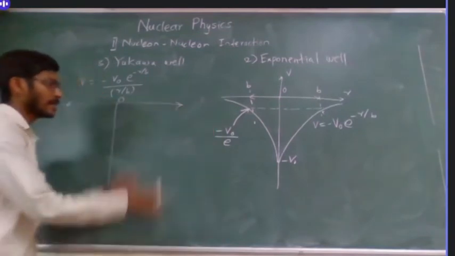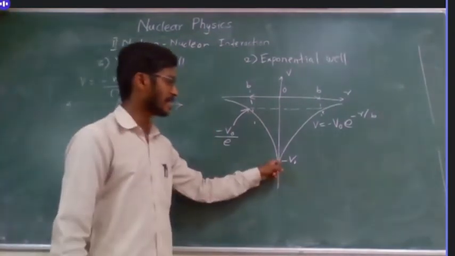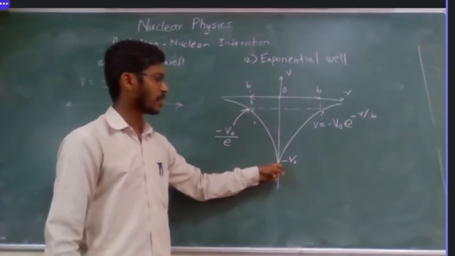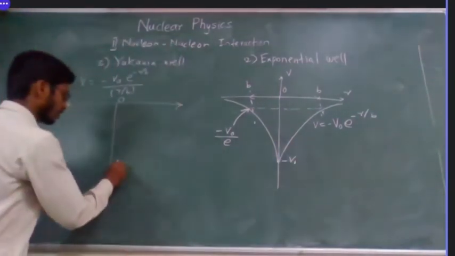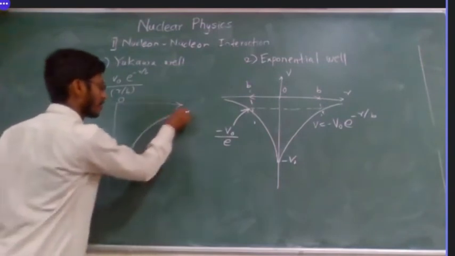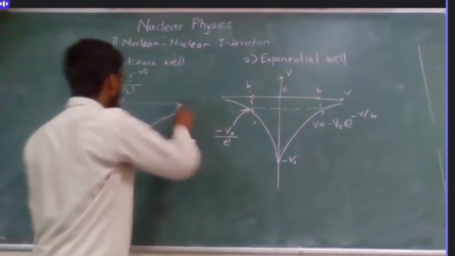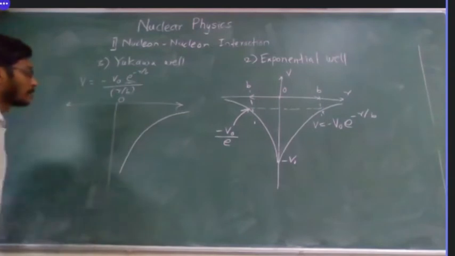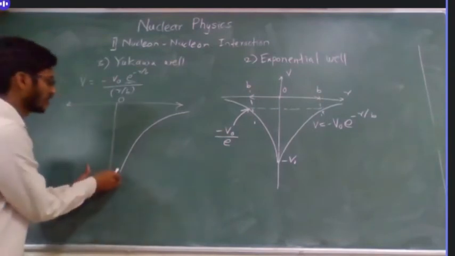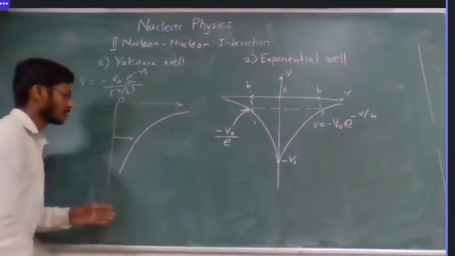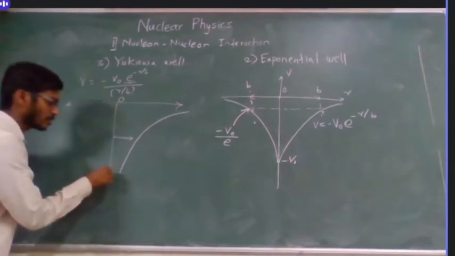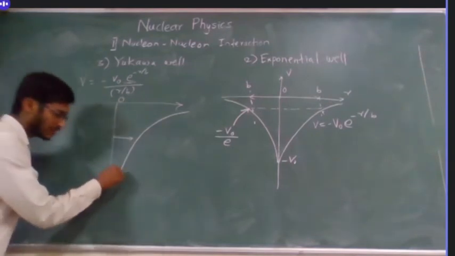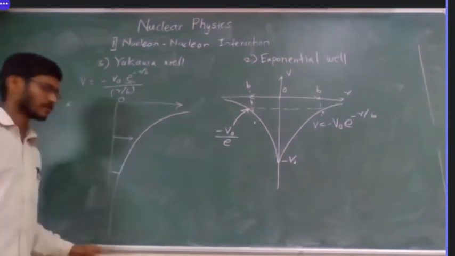Instead of cutting at the potential axis or y-axis, there will be some shift here. It is like this. The nature is the same, exponential nature. But for a very small region from the center, it is not going to cut here. It is going to minus infinity.